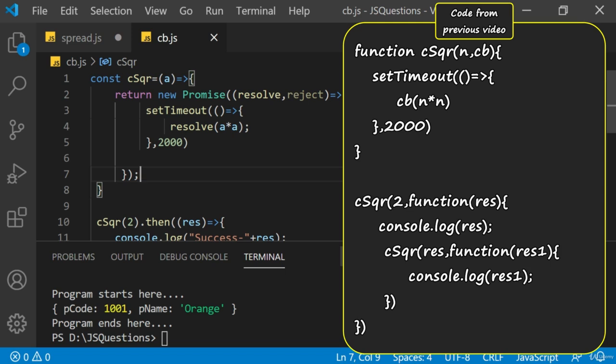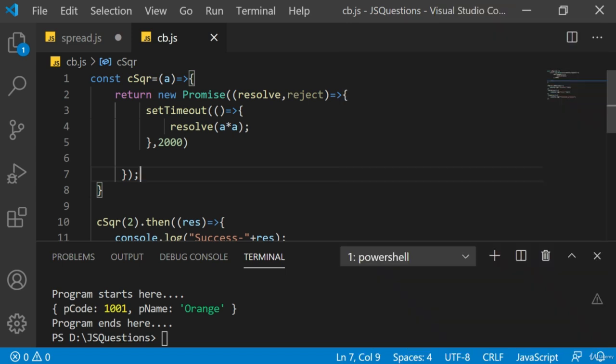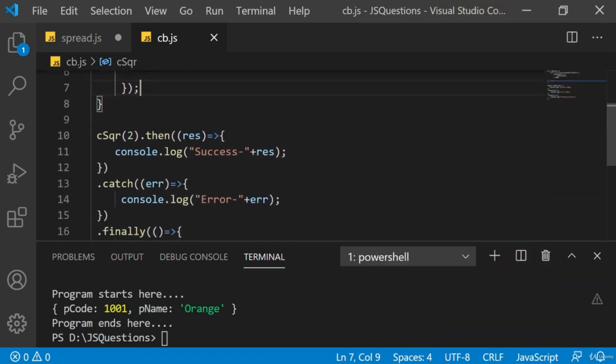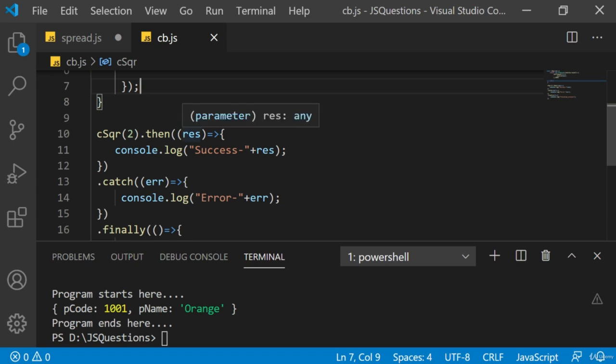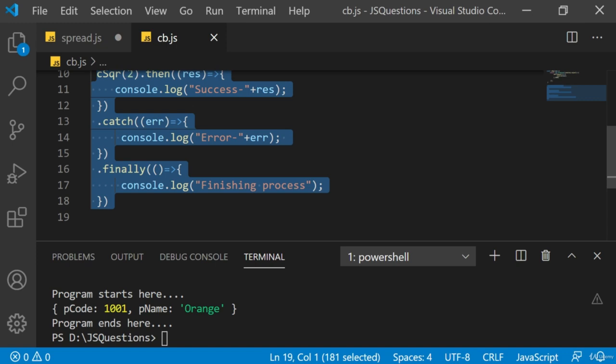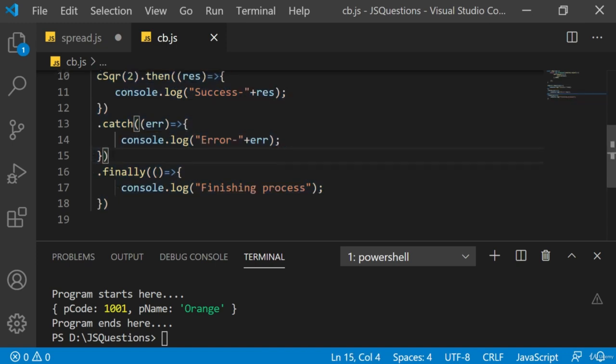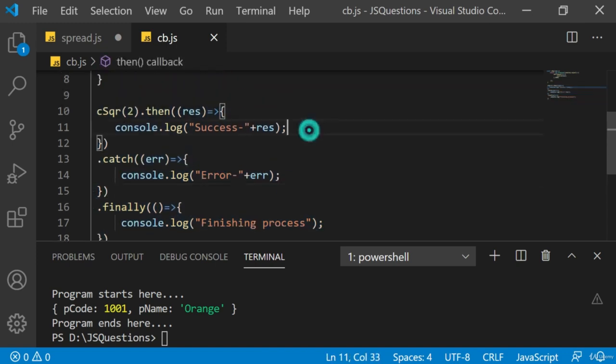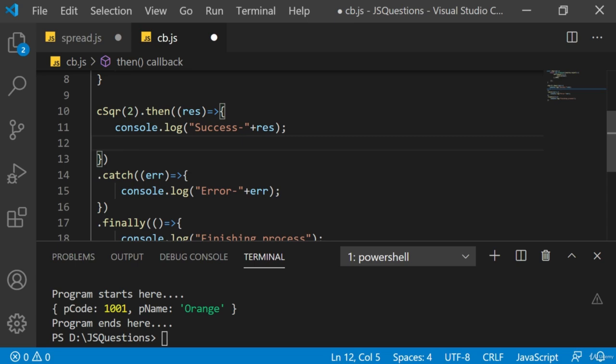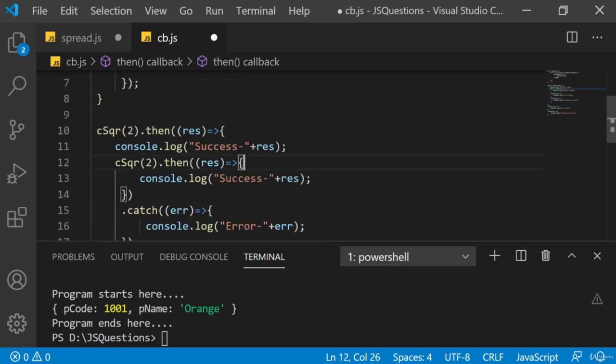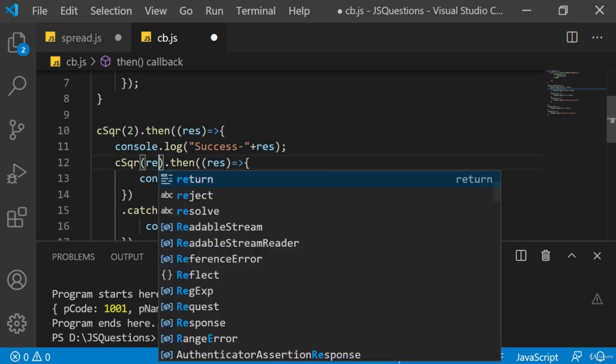The similar thing if you have to implement with promise, then one way is that after the result is returned here, you write this entire process like this, finally and everything, for example. Finally, not necessary you write every time, but catch is something which you always write. Now, if you have more lines like this, let's say the result which we retrieved here, that we are passing, right?